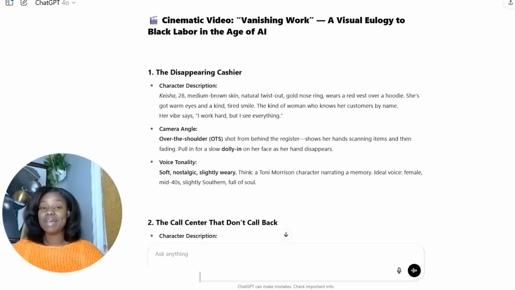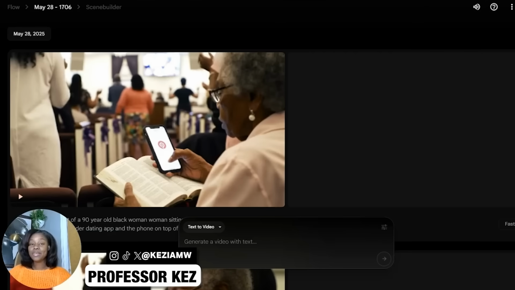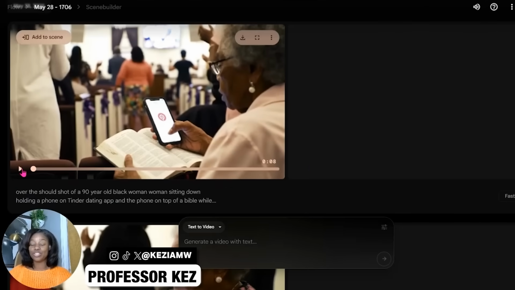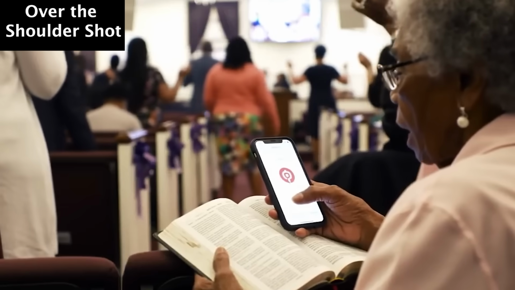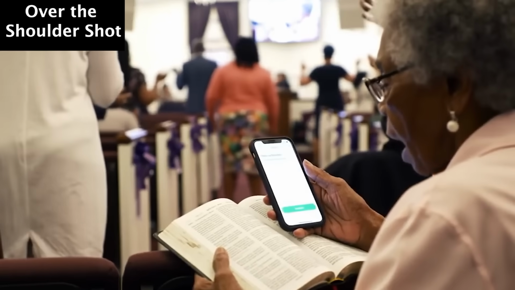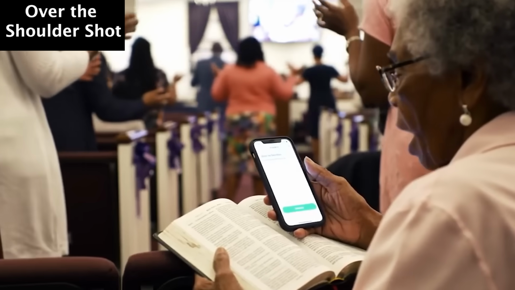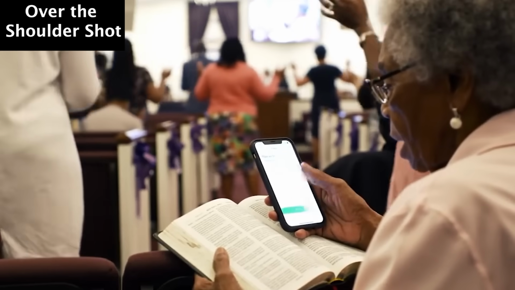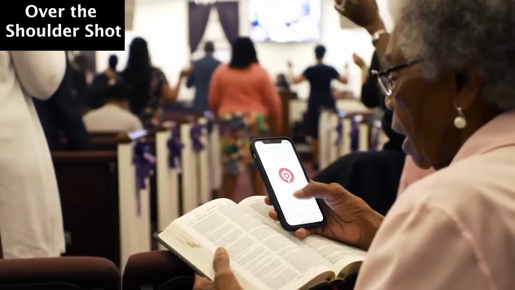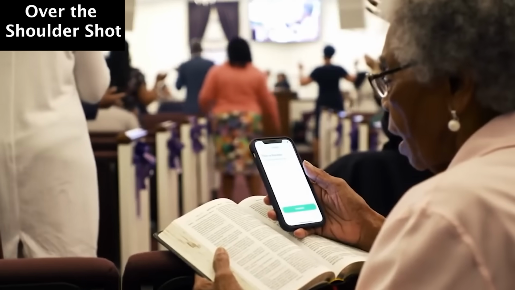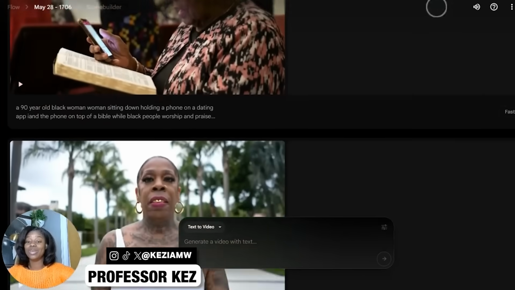I want you to pay special attention to the camera angles, okay? We don't want just the same camera angle where the camera is pointed at the character's face and they're speaking directly to it. So some popular camera angles, I'm going to show you in action. Here is an over-the-shoulder shot. So Granny over here is trying to find a new grandpa, okay? She's on Tinder. Y'all have a wild imagination. But you see, we don't see her face, but the camera is over her shoulder, showing that pearl earring that's probably 104 years old. Let's keep going.